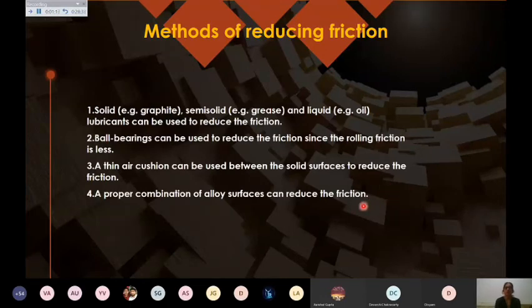So we are using it for increasing or for decreasing the friction as per the requirement. So at places we want to increase the friction, at places we want to reduce the friction. So that depends on what our requirement is. You will be writing methods of increasing friction also.